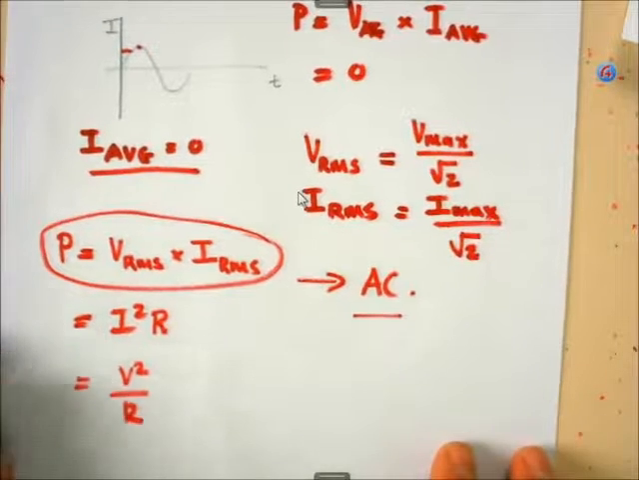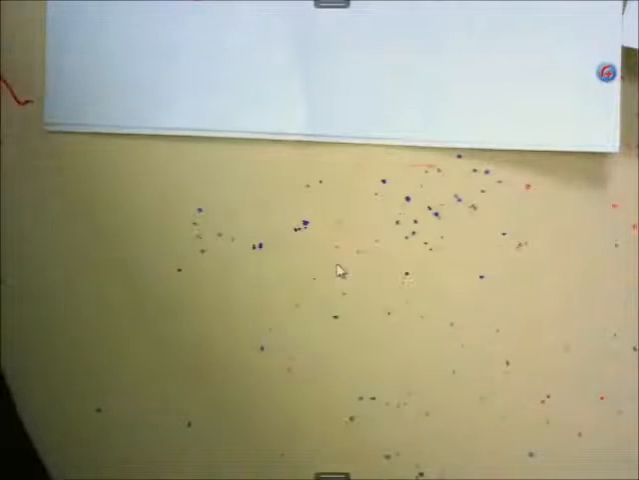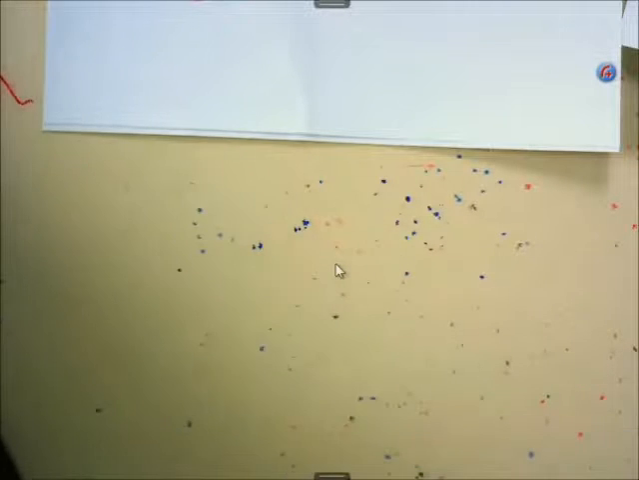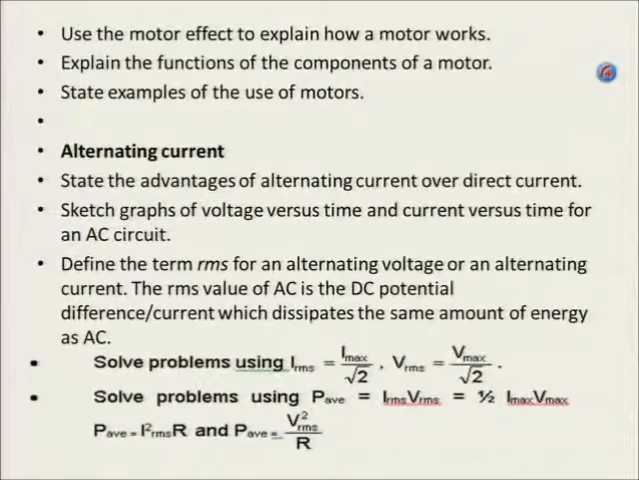We can now just look at applications of that. So let us go back again quickly to the slide. Now let us just, for refreshing purposes, look at what it is in this section that we need to know. First of all, state the advantages of alternating current over direct current. We will come to that. Then sketch graphs of voltage versus time and current versus time for an alternating current circuit. That is what we've looked at just now.